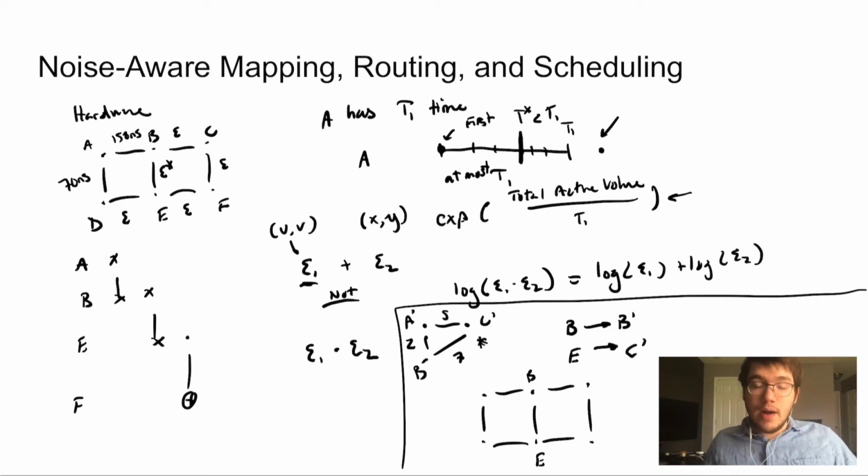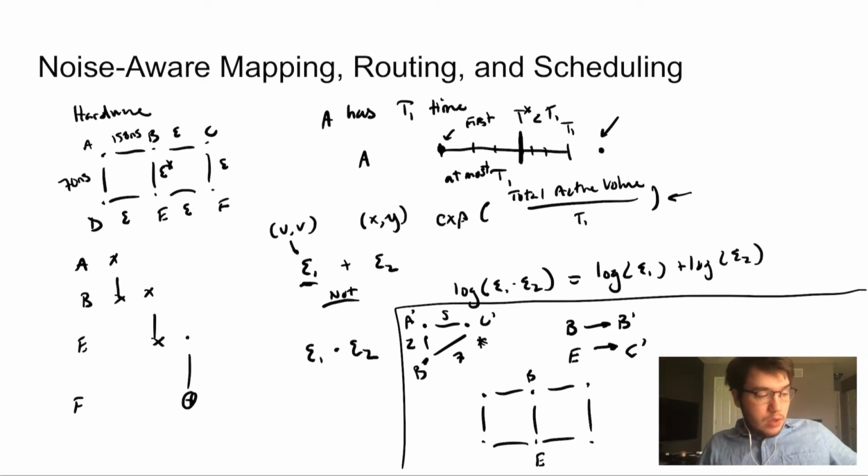So then for every subsequent edge that's connected to this edge, so now we're looking at the edges A prime, C prime, and A prime, B prime, we want to compute some score about where those edges should go.